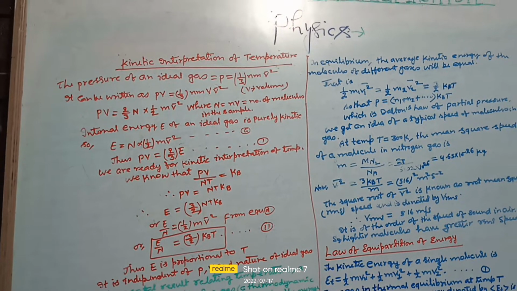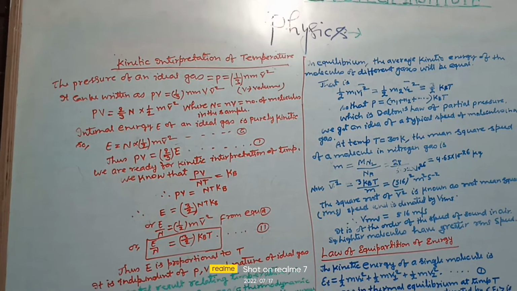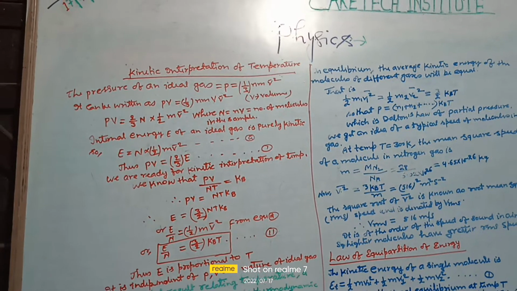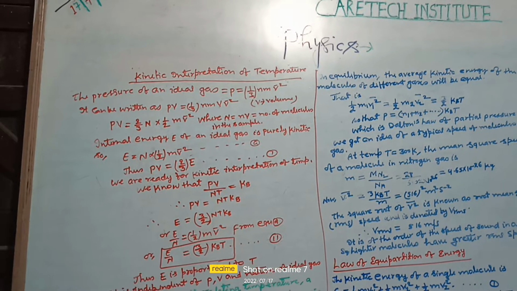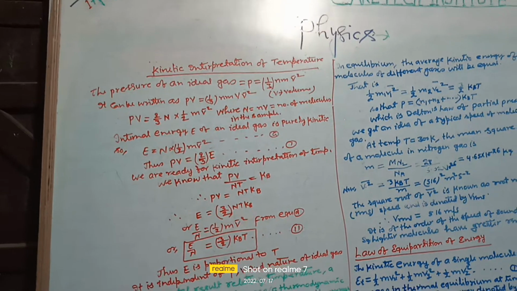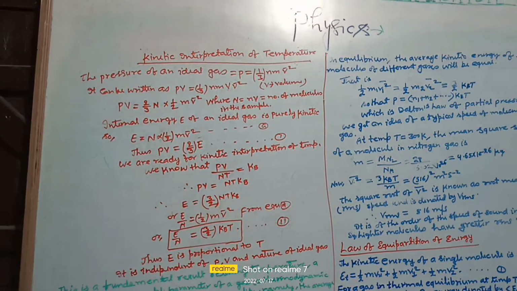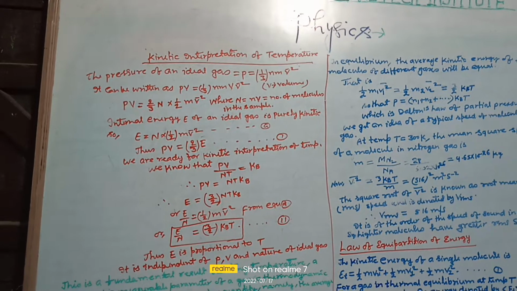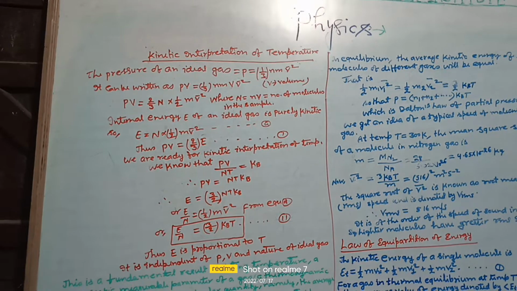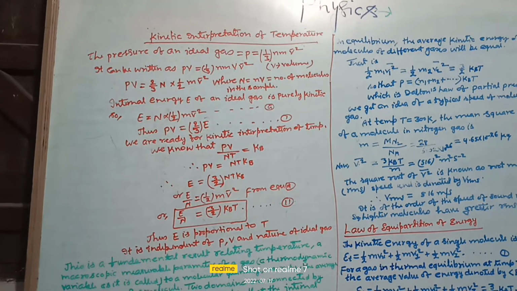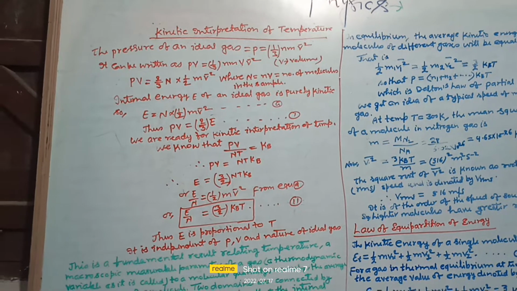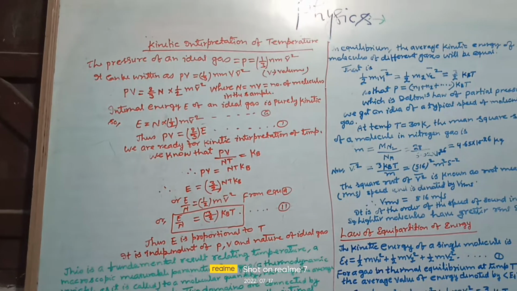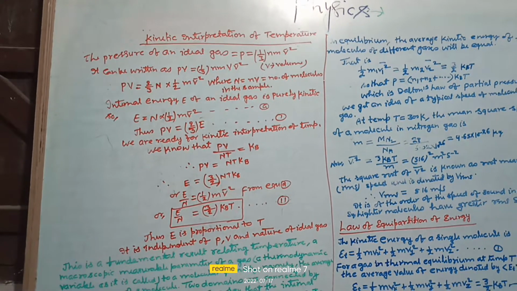Now we know that PV by NT = kB, where kB is the Boltzmann constant, so PV = N kB T. E = 3/2 N kB T, or E by N = 1/2 m v bar squared from the earlier equation. So E by N = 3/2 kB T.